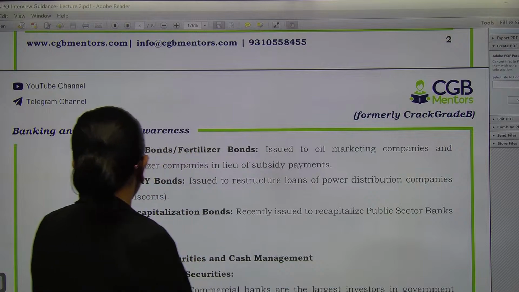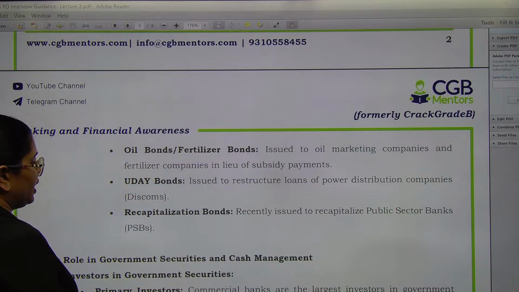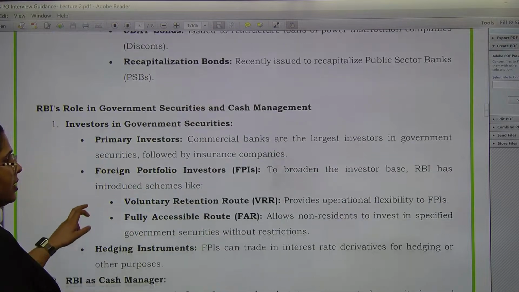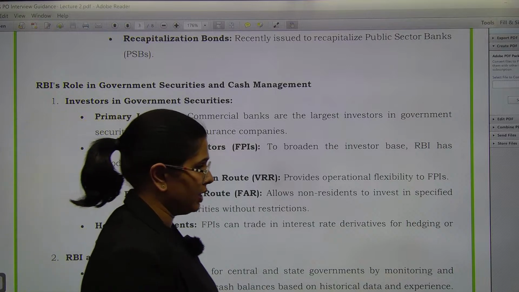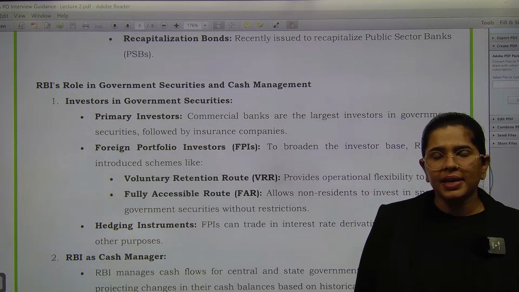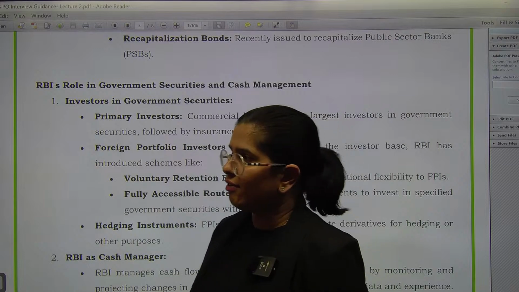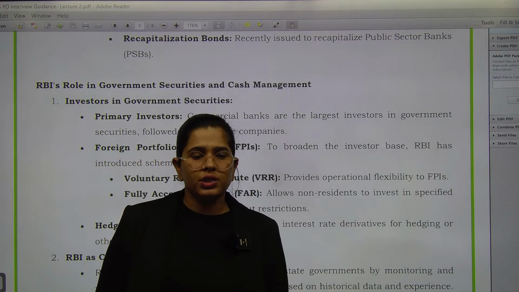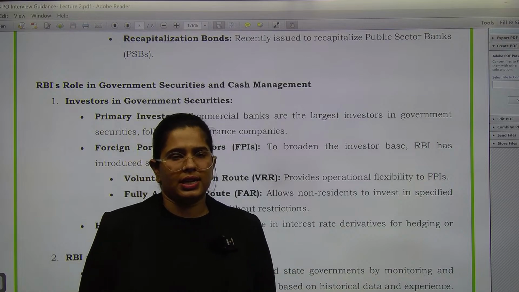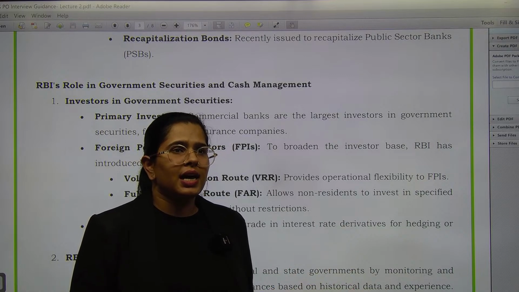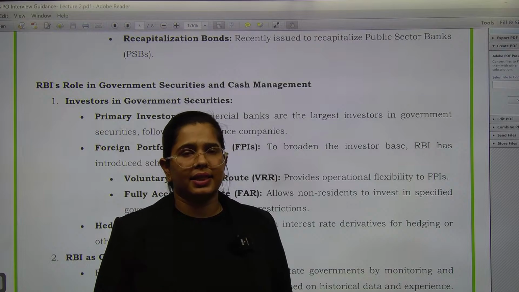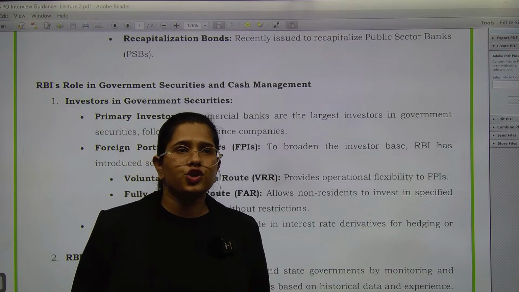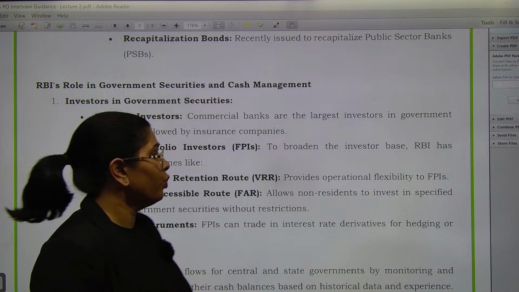Okay, fine. Now let us see the RBI's role in the government securities as well as the cash management. ठीक है, तो यहाँ पे what RBI has done is commercial banks are normally the largest investors in the government securities followed by the insurance companies. That means when the RBI issues bonds or government securities, who purchases it the most? Commercial banks and followed by insurance companies. Why are such kinds of instruments purchased? Because they are practically considered risk free. हम इनको क्या मानते हैं? Risk free मानते हैं. If you invest over here, there is no issue at all. ठीक है, यहाँ पे कोई भी issue नहीं है.